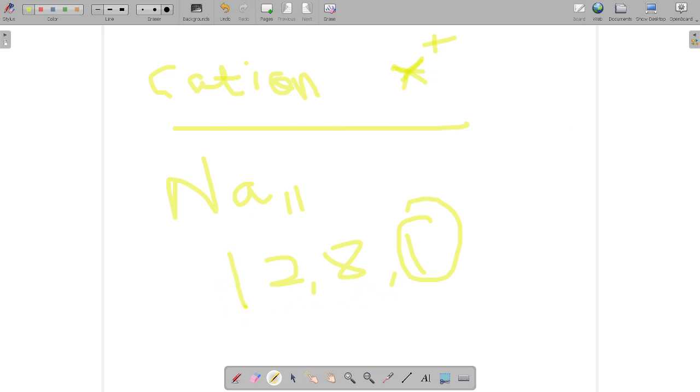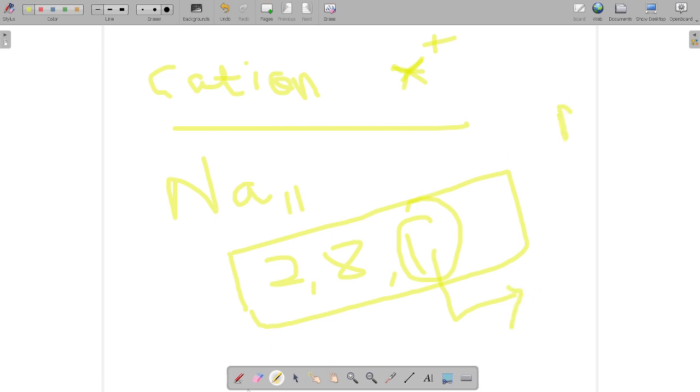As there are three shells, the size will be the same. Now it will donate one electron, so it will become Na plus.